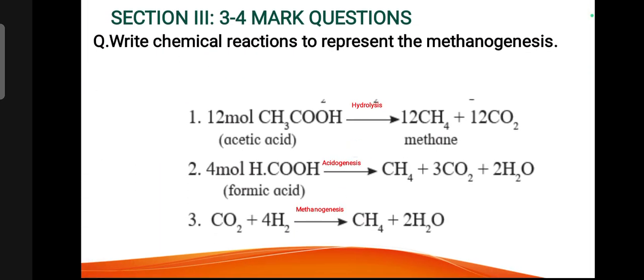Write the chemical reactions to represent the methanogenesis. First reaction, hydrolysis, in which methane is formed.